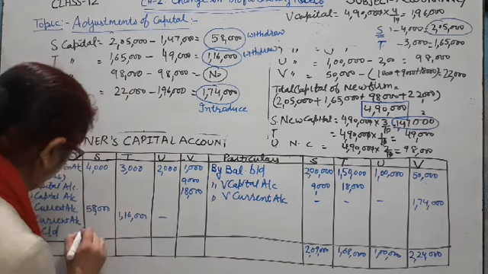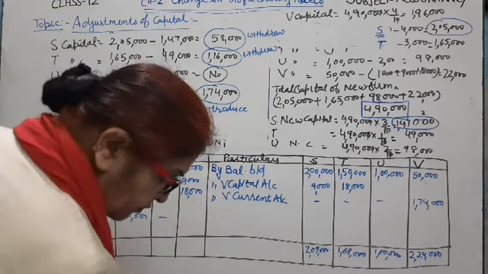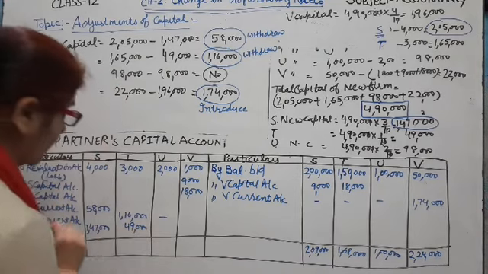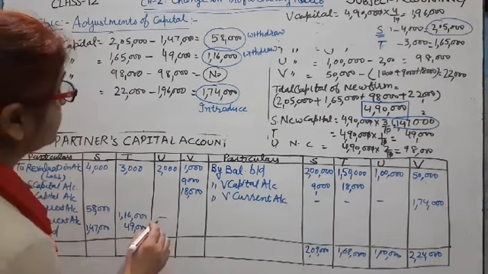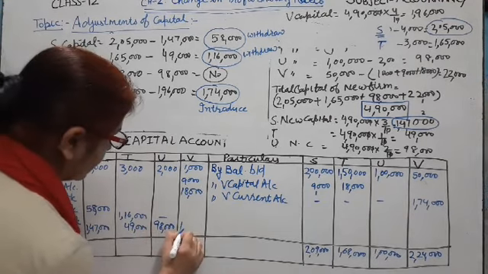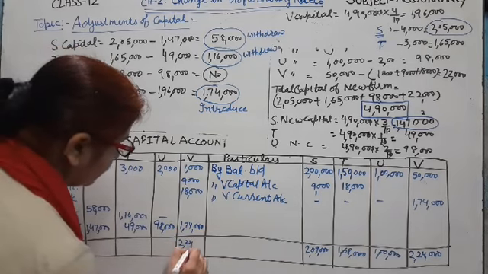Now we balancing the account to balance CD. Balance become 1,47,000. Next 49,000. Here 98,000 and here 1,74,000.